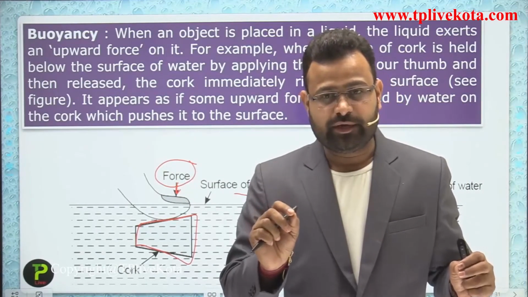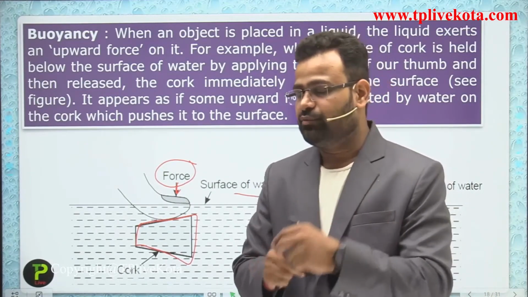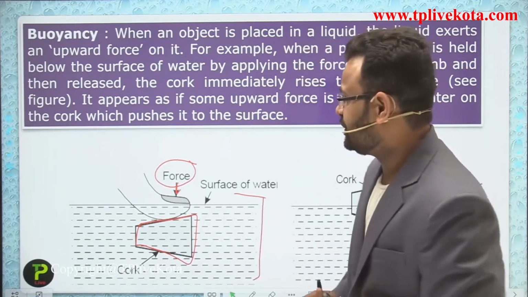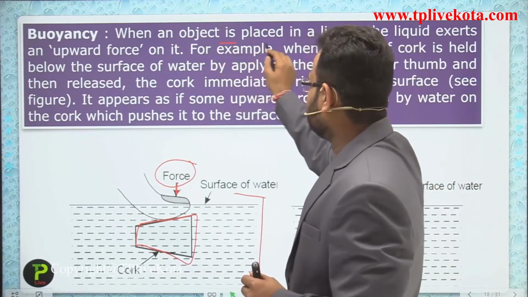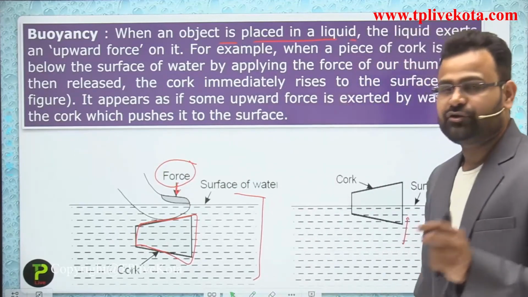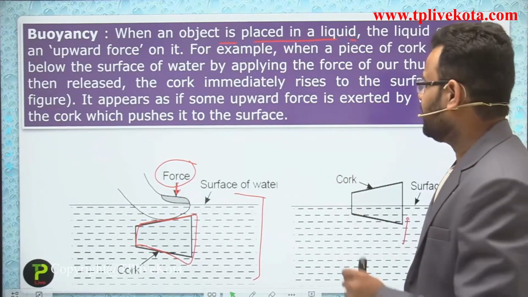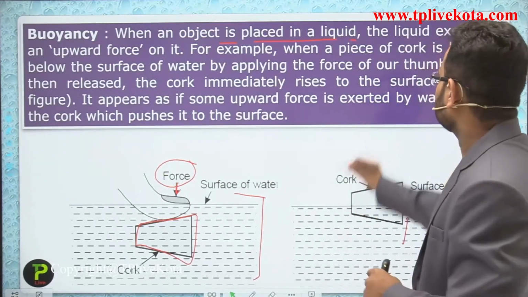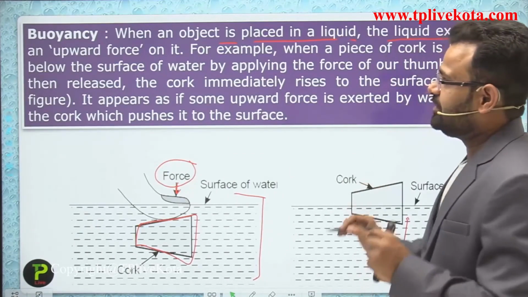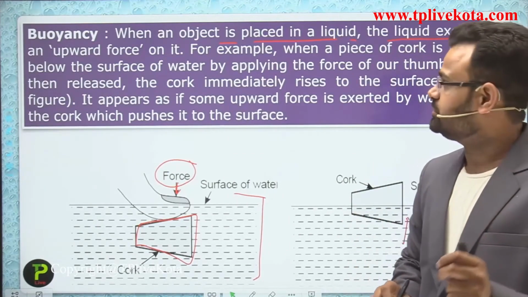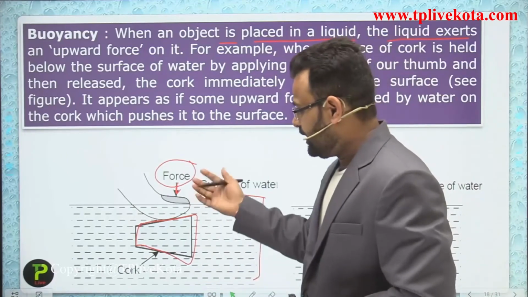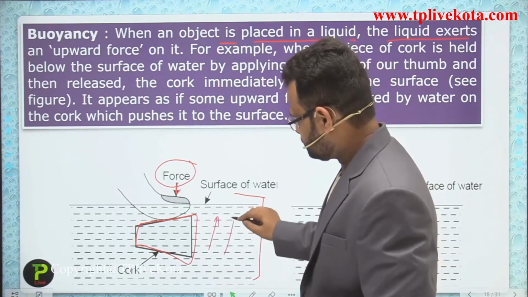That force is called the buoyancy force. Now we move to the definition. Whenever you place any object in a liquid, the liquid exerts an upward force on it. The liquid applies a force in the upward direction.